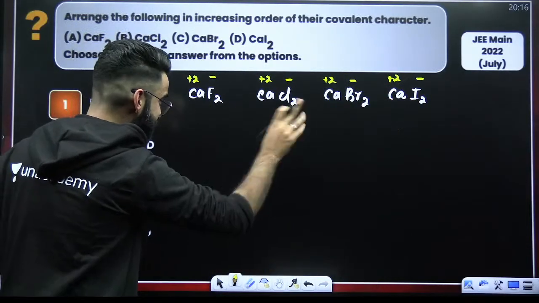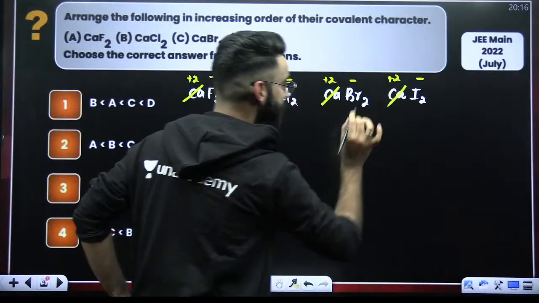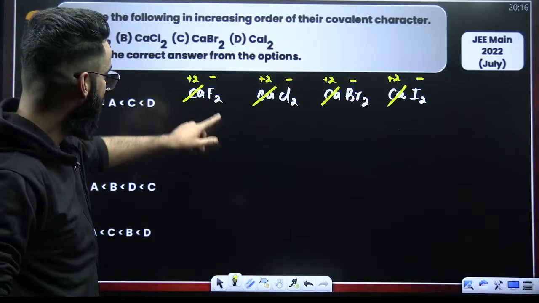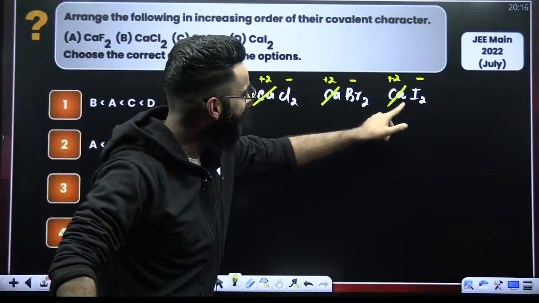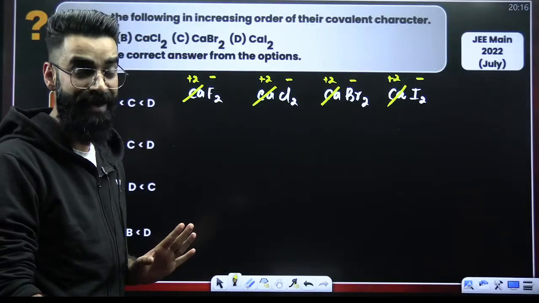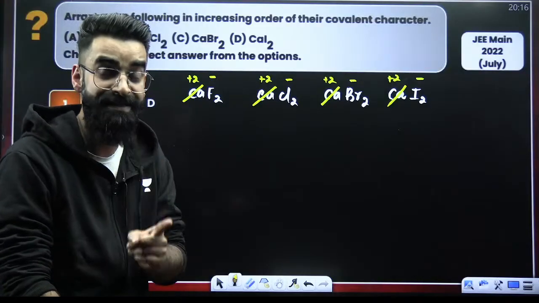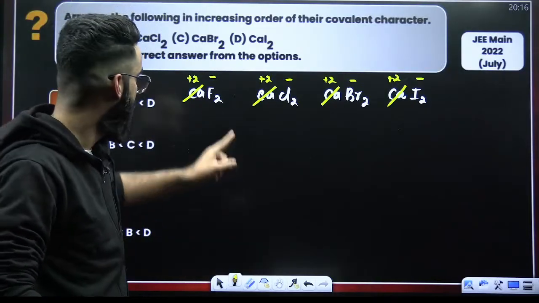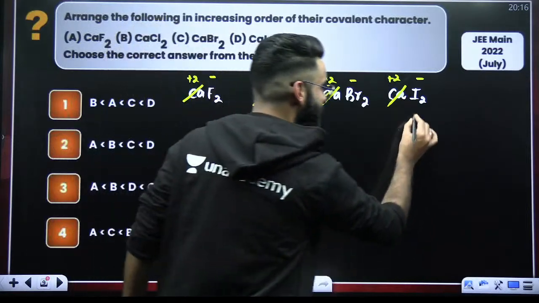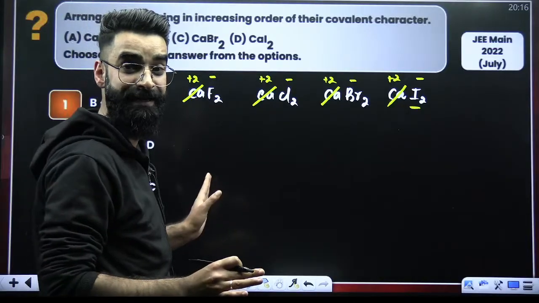So in all the cases, your cation is same, so I'm not going to decide on the basis of cation. I will be deciding on the basis of anion. The charge on every anion here is same, so I'm not going to decide on the basis of charge on anion. I will be deciding on the size of anion. Where is the anionic size maximum? I negative has got maximum size among all these anions.